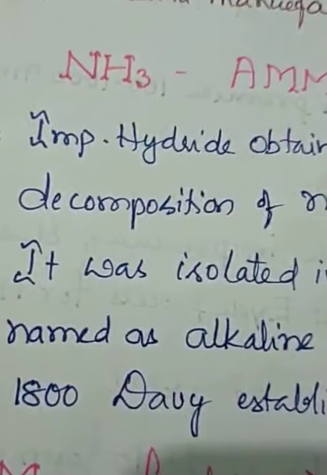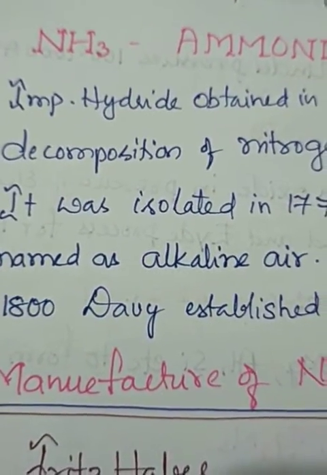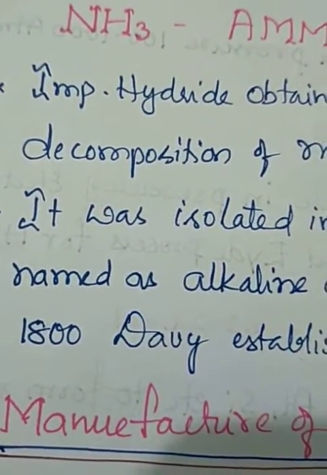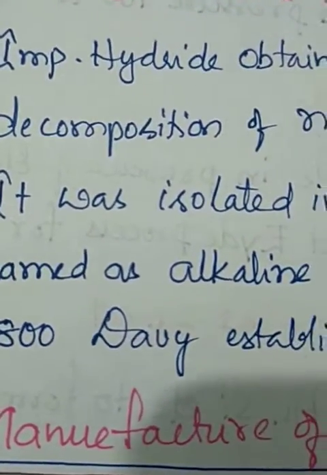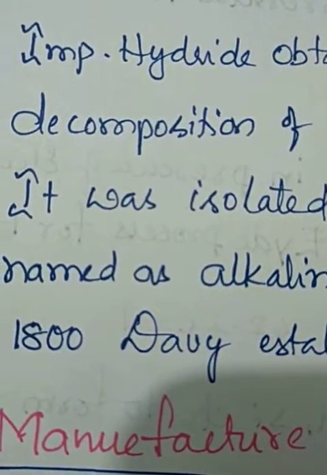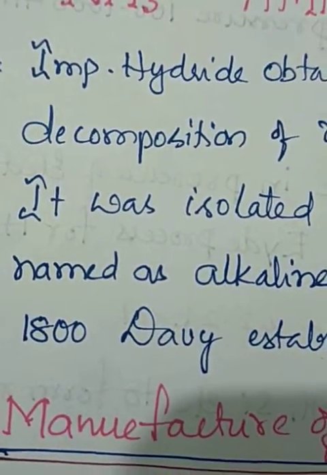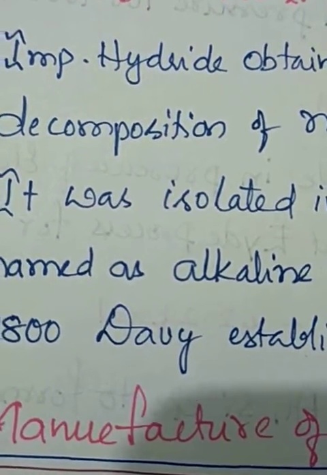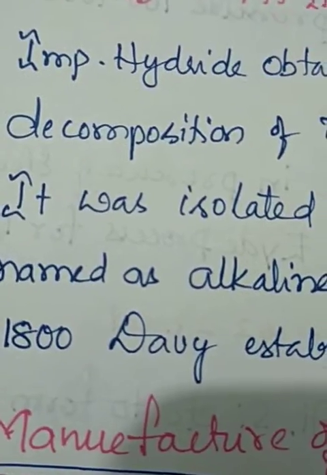So the smell of decaying substances is due to ammonia. Ammonia has a bad smell. Go and observe: open the lid of a container of ammonia and take a smell, it is a very bad smell. We cannot take it. That smell is due to the decomposition of the nitrogenous material. That is also present in the atmosphere, and if we close it, it gives a bad smell.